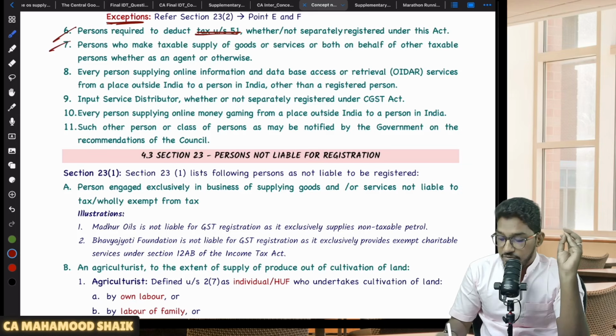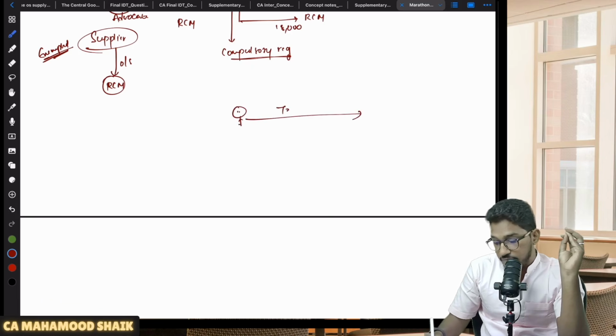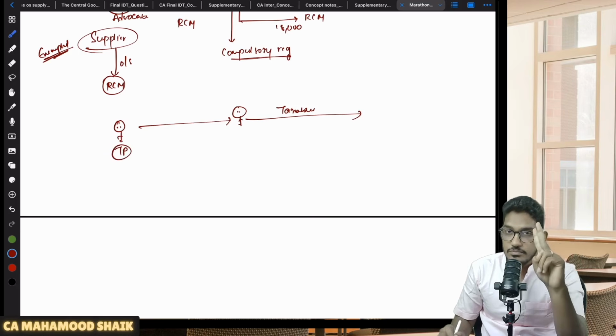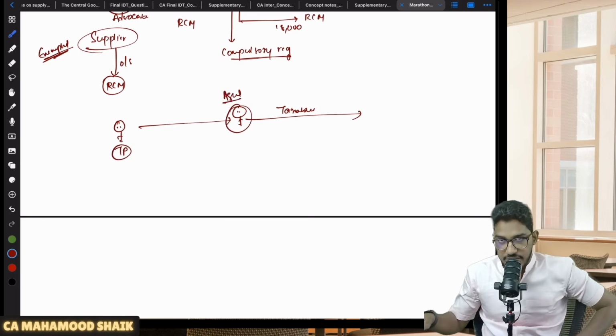And if you are an agent making a taxable supply of goods or services on behalf of another taxable person, this is very important. If you are making a taxable supply on behalf of a principal who should be a taxable person, then the agents are required to undergo compulsory registration. Simply that's what they try to say here.